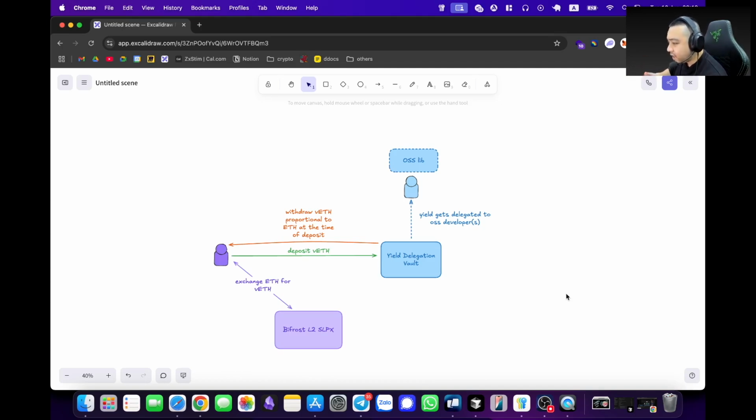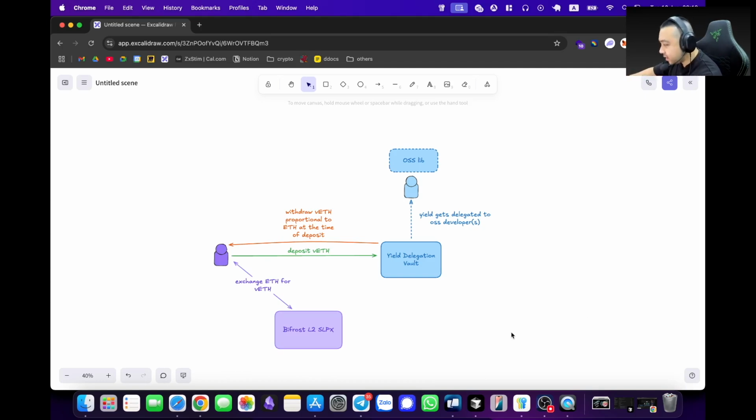Then when you withdraw, let's say a year later, and VETH gets like 5% worth of yield, like APY, you will withdraw VETH proportional to ETH at the time of deposit.